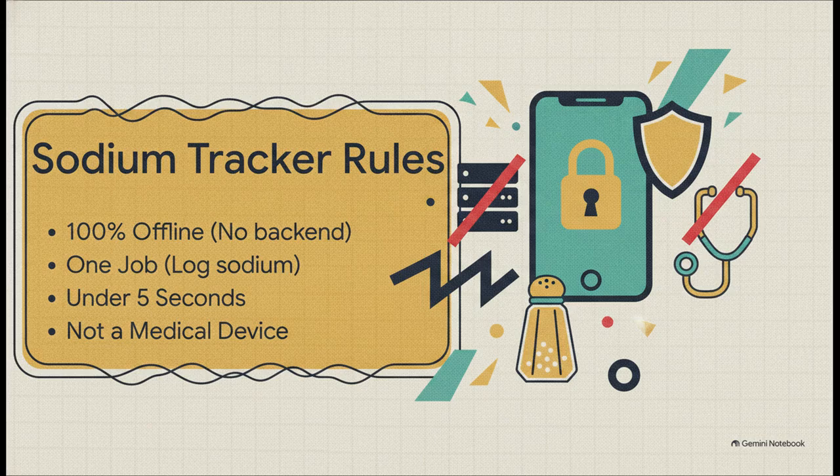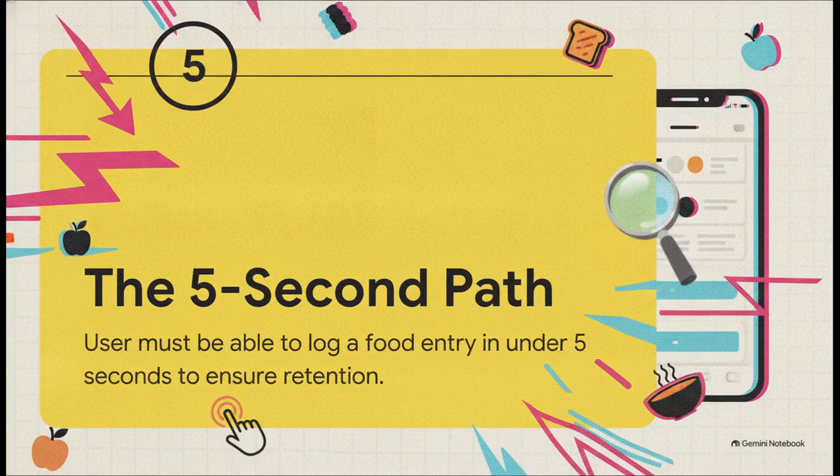It does one specific job, logging sodium. And just as importantly, it strictly avoids any risky medical claims to make absolutely sure it doesn't get rejected by the App Store. This kind of scope discipline, it's the whole point. But the absolutely most critical constraint is what we call the 5-second path.